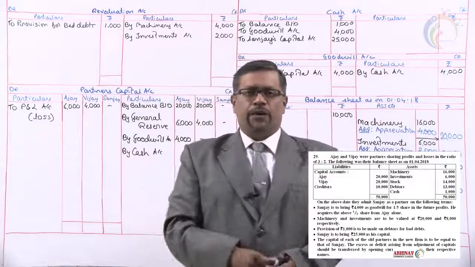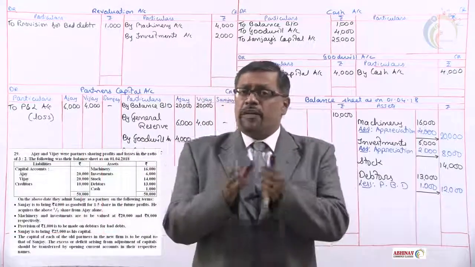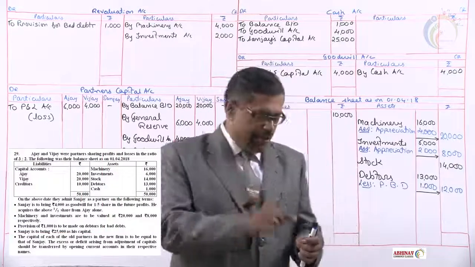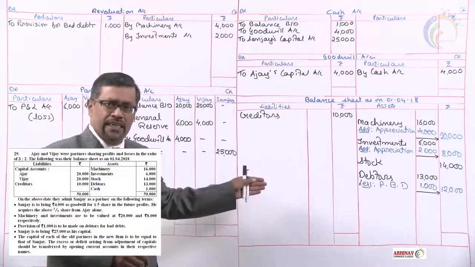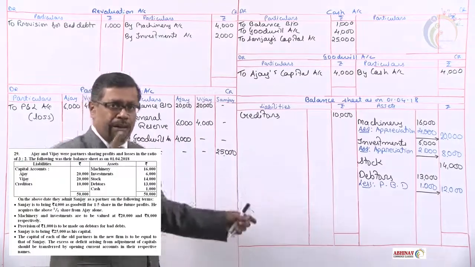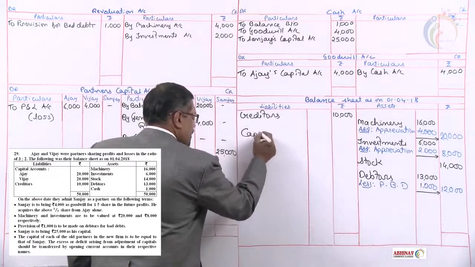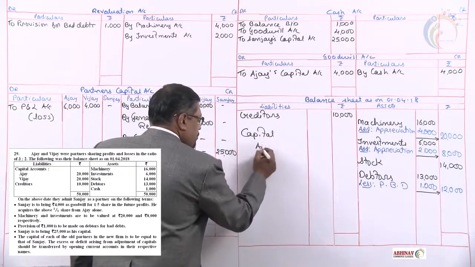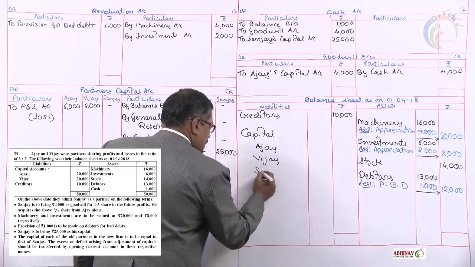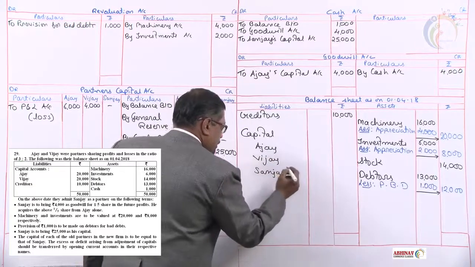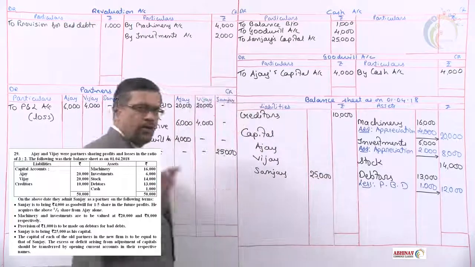Next, this is the new adjustment we are learning. The capital of each of the old partners must be equal to that of Sanjay. That means, when you take up capitals in the balance sheet, Ajay, Vijay, Sanjay, that should be equal to Sanjay's capital. Just have a look here. When we record capital, we record it this way: Ajay, Vijay and Sanjay. Sanjay's capital is 25,000, what he has brought in.